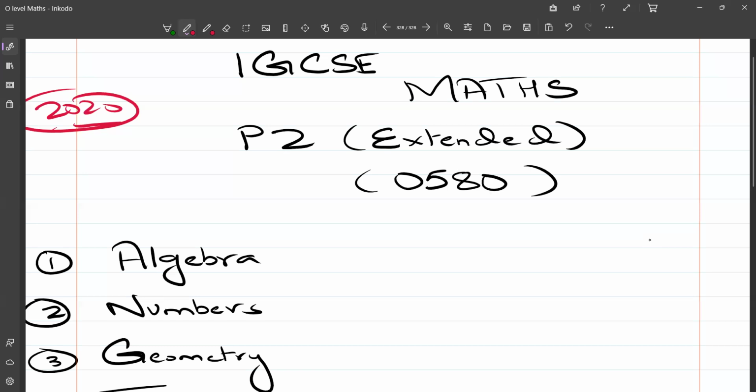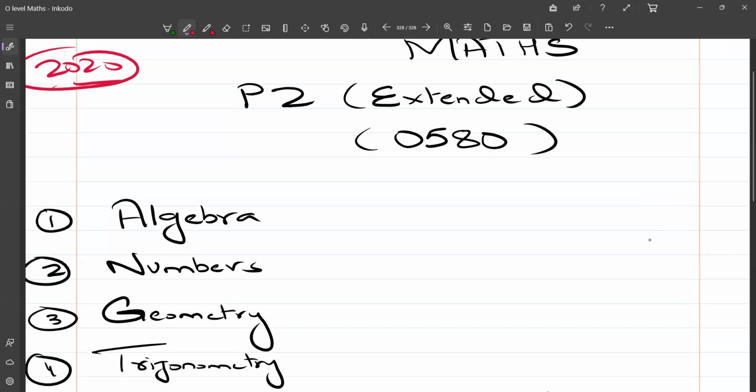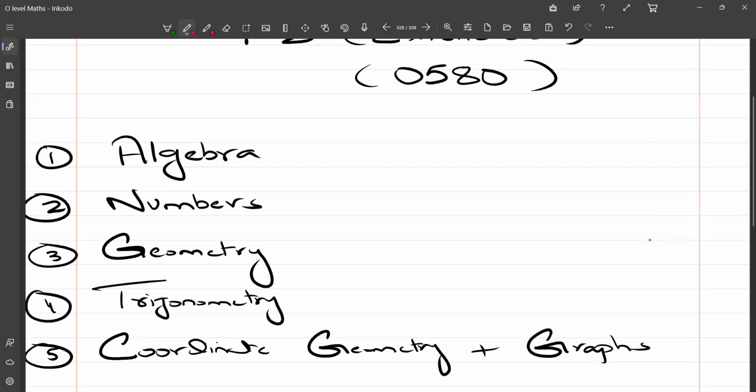And I have seen patterns of the important topics, the questions that are commonly and frequently tested, and based on those observations, I have made a list of all the topics that are important, and I have also identified their priority. So let's begin. If you are a student of IGCSE Maths and you want to know which topics are the most important, then without a doubt, these five topics, starting with algebra, of course.